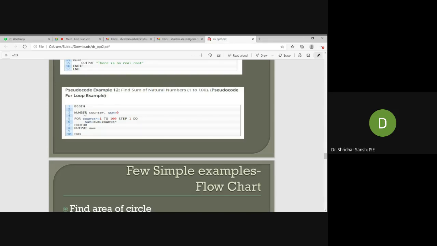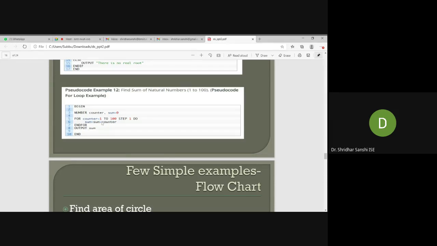We'll see here, for counter i from 1 to 100 we need to do this instruction. So what is the instruction? Sum equal to sum plus counter. Sum initially is 0 and counter is initialized to 1. So at the first iteration, sum equal to sum plus counter, that is 0 plus 1.